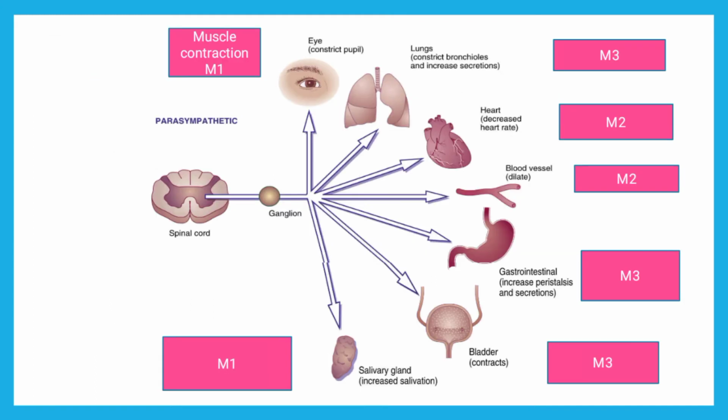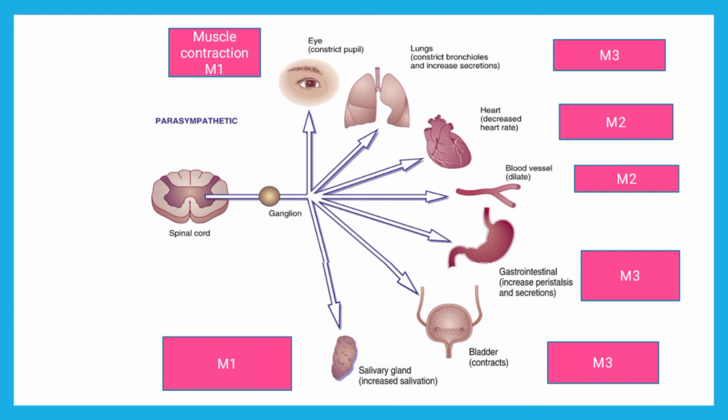Now these are the effects which we have already seen with acetylcholine. Just to have a quick review, this is the parasympathetic innervation. As you all know, muscarinic and nicotinic receptors are involved in the parasympathetic system.